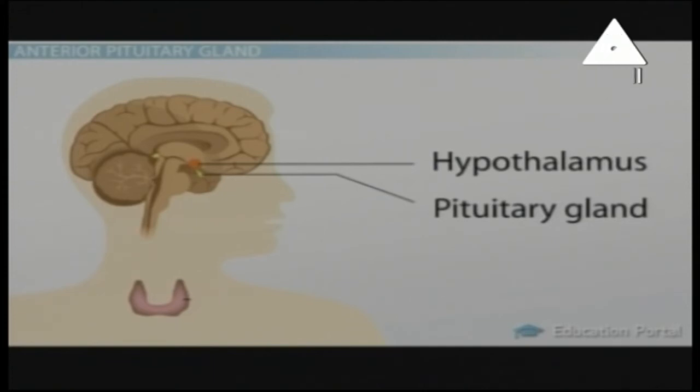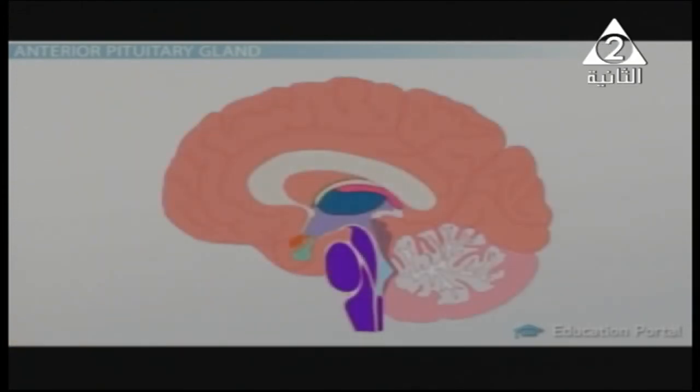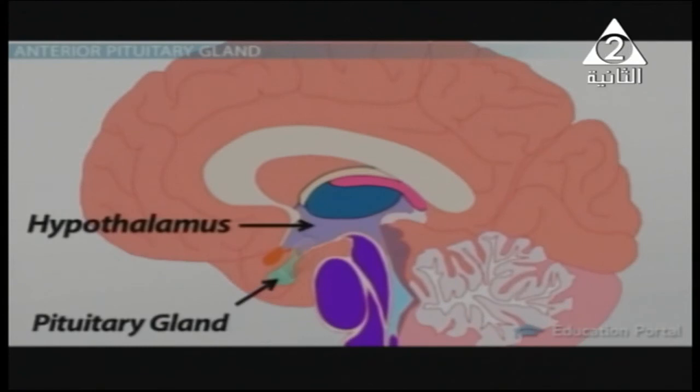The hypothalamus is a part of the brain connected to the master gland. It consists of two main parts, the adenohypophysis and the neurohypophysis. The adenohypophysis consists of the anterior and middle lobes, while the neurohypophysis consists of the posterior lobe and a part of the brain called the infundibulum.